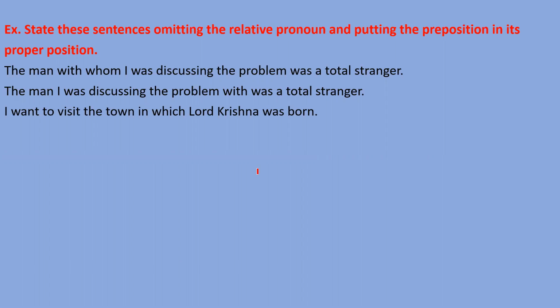Next, I want to visit the town in which Lord Krishna was born. You need to omit the relative pronoun from this sentence, and the preposition you need to fill in its suitable place. So who will tell me? Sai Pratik, can you tell? Sai Pratik.